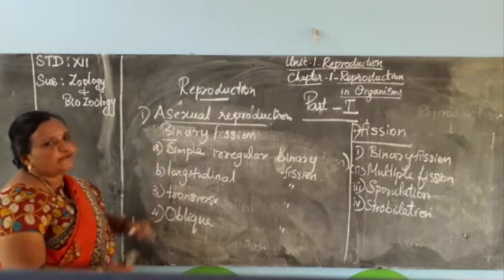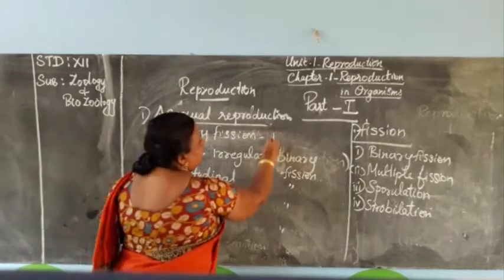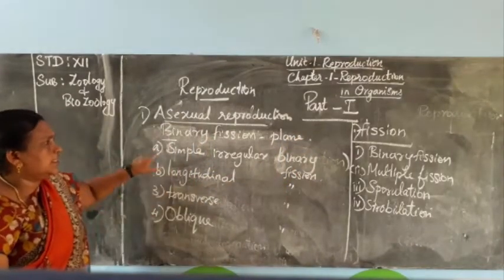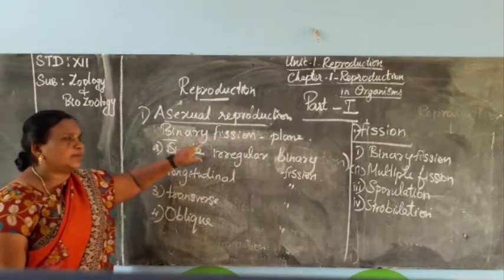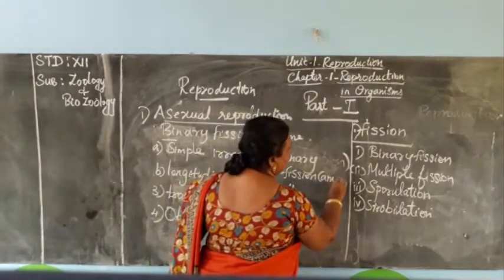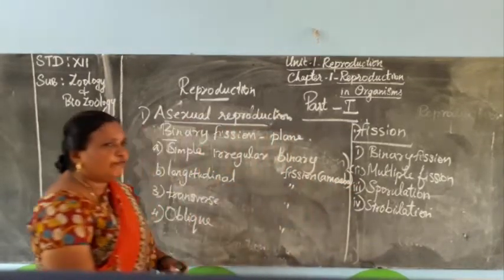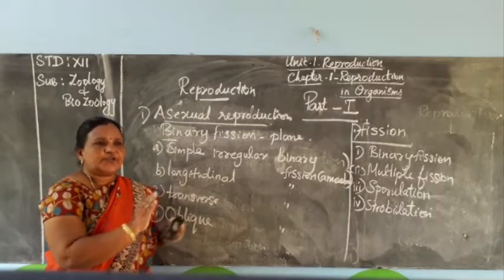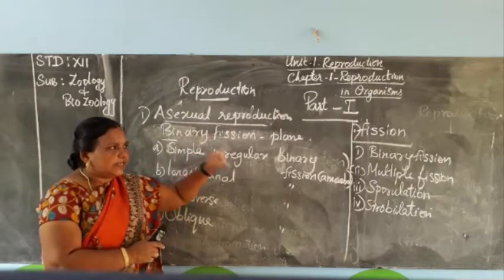This is because of the plane which divides the body into parts. So the plane decides the division of the organism. The good example of simple irregular binary fission is the amoeba. So amoeba is a good example for simple binary fission. We know the structure of amoeba. It is irregular in shape. It is not able to divide into two halves in any one plane, so it divides in many planes.